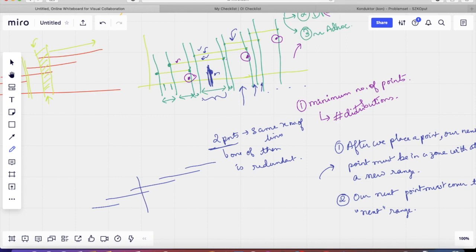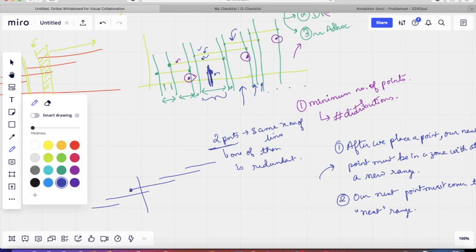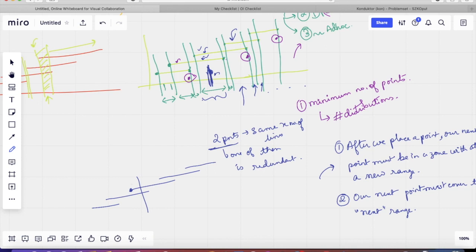It means that it covers this particular range, it covers this range, it covers this range. The next range is basically the range which has the least starting endpoint after the point that we have placed. So here this is the next range, not this one. This is like the next to next. The next range which has the least starting point which is greater than our current point is this one. So this is what we call our next range.